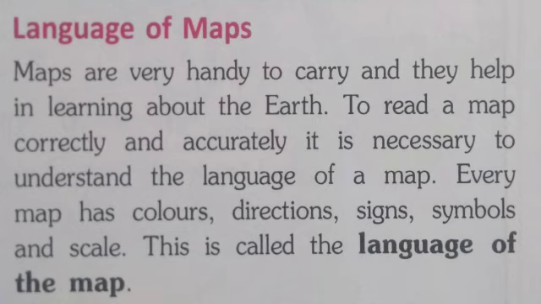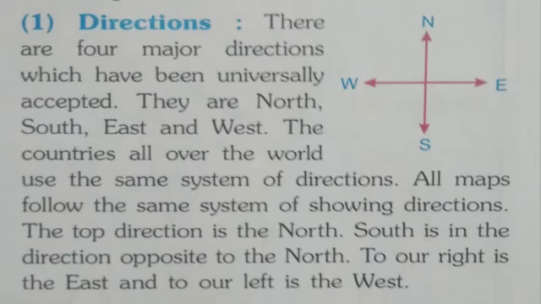So let's start with the first one. First is direction. There are four major directions, dear children, which have been universally accepted. They are north, south, east, and west.